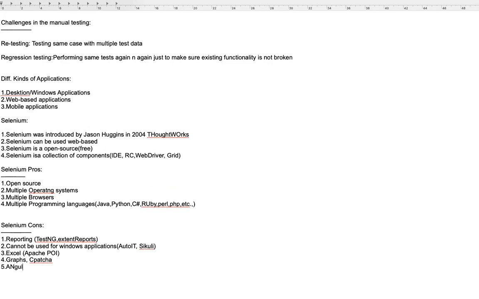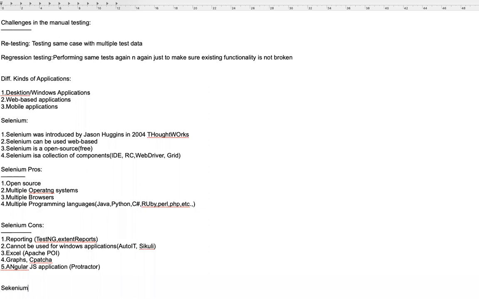Also, we can't automate applications developed with AngularJS. AngularJS is a JavaScript framework, so you can't automate AngularJS using Selenium. For that, we again use another tool called Protractor, which is a BDD tool. So these are the different cons or limitations, we can call them, for Selenium. But if you see, each of them can be achieved again with some other third party tool.